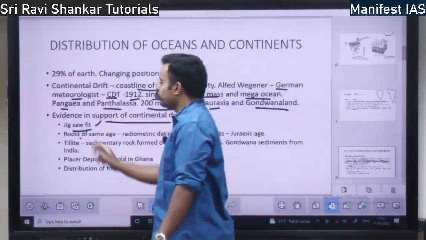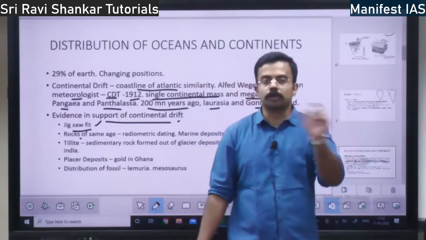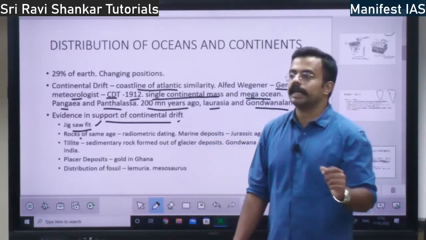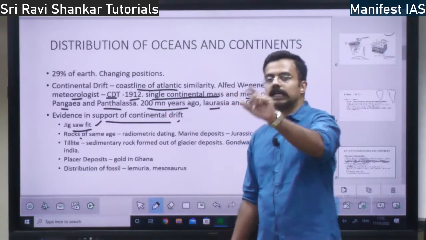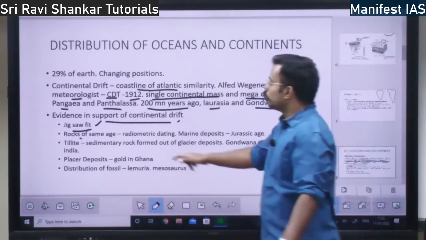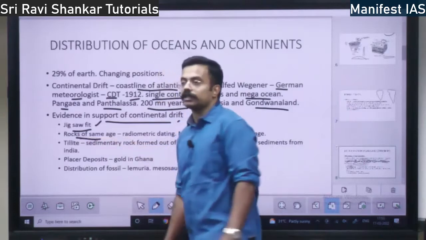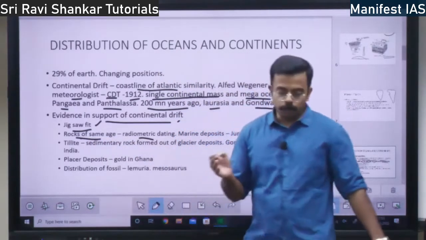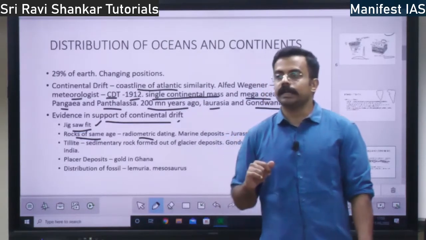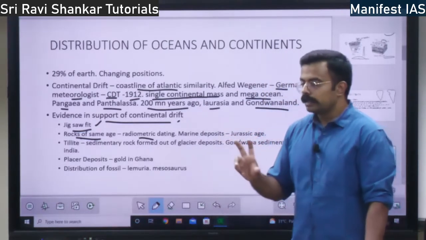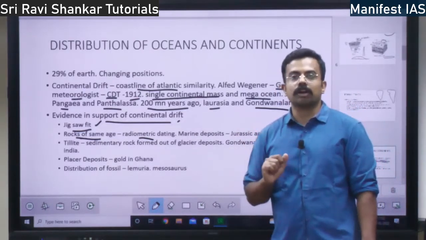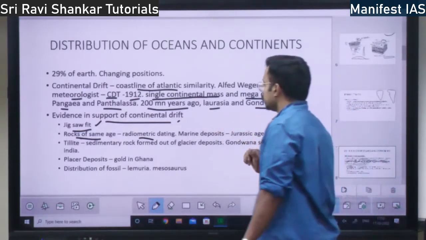Then, if you find the rocks on the South American side and also the rocks on the African side, both the rocks are of the same age. How is this same age found out? By radiometric dating. By radiometric or carbon dating, they find out the age of the rocks. So both of them are of the same age.